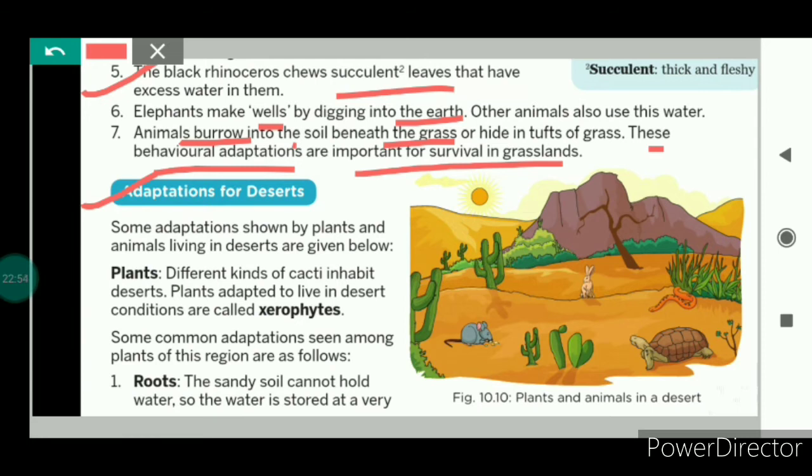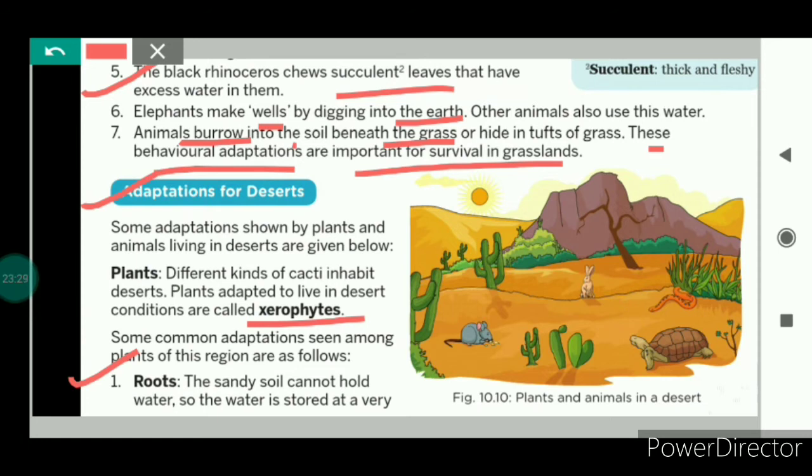We know that in the deserts, the land is dry and sandy, and there is a small amount of rainfall. So not all kinds of plants survive in the deserts. Only some kinds of plants can survive in the deserts because the amount of water is less. The plants that are found in the deserts are called xerophytes. Xerophytes are plants that require less water for their survival.